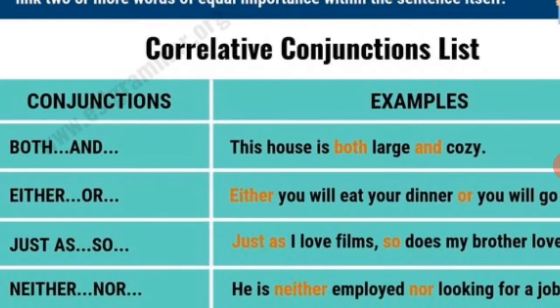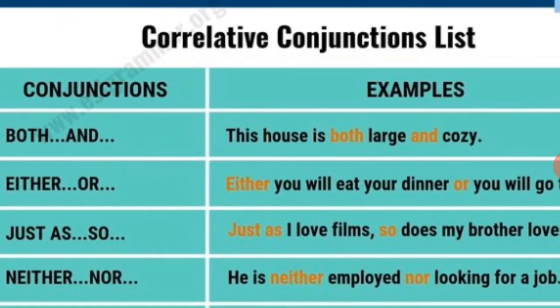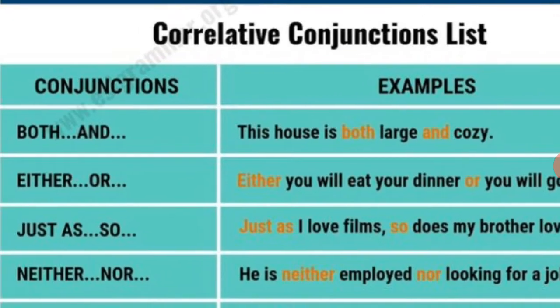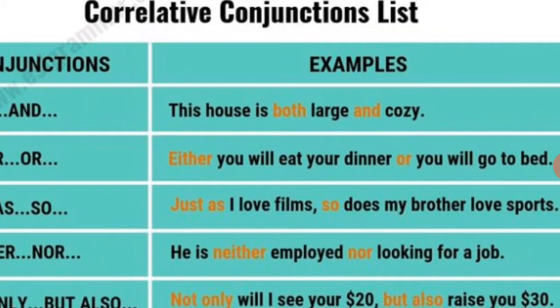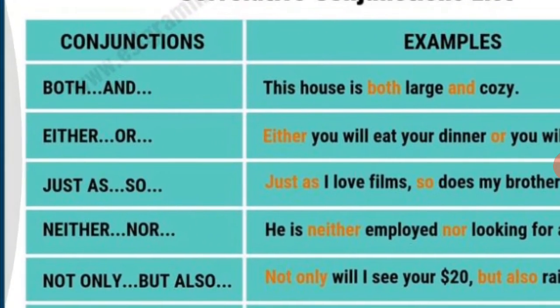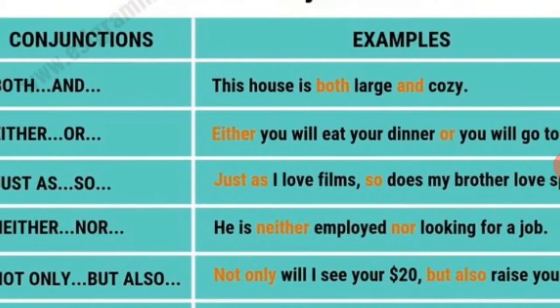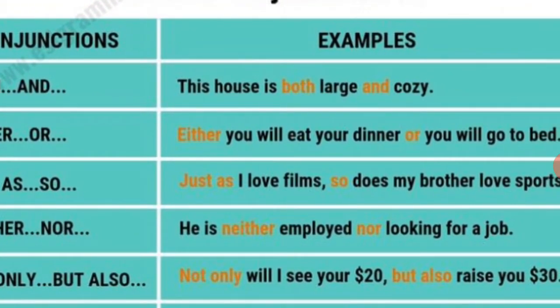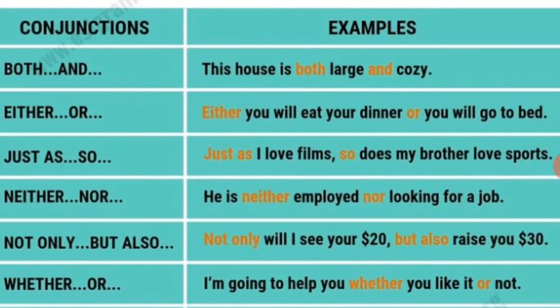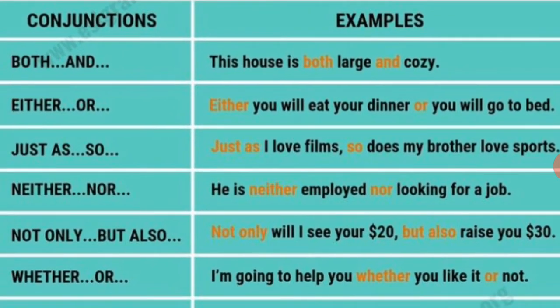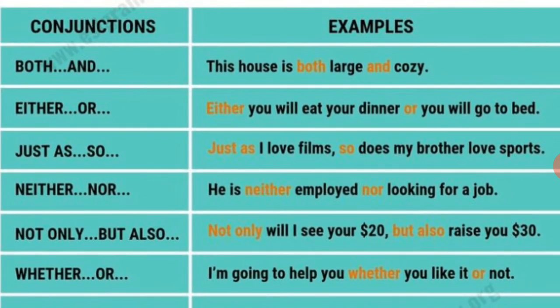Both and: this house is both large and cozy. Either or: either you will eat your dinner or you will go to bed. Just as I love film, so does my brother love sports. Neither nor: he is neither employed nor looking for a job.